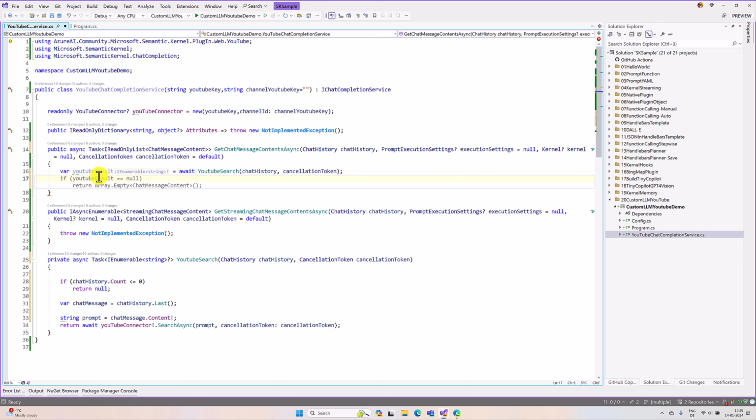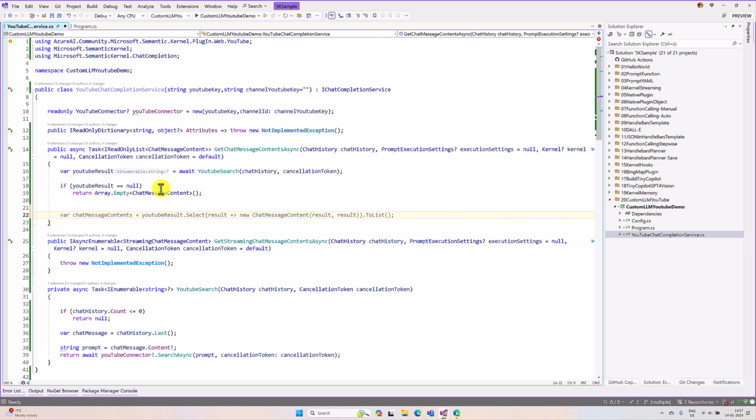In case it is null, just return an empty string here. So here we have to return the string. The YouTube result we have to return, but the YouTube result is contained in a variable. So first we have to convert it to one string, then return the converted string as the chat message content. The first step here I'm going to do is loop over this variable to make one string.